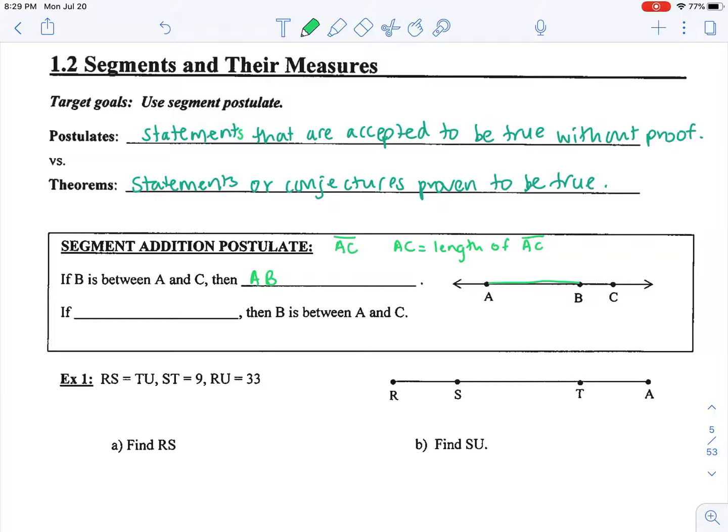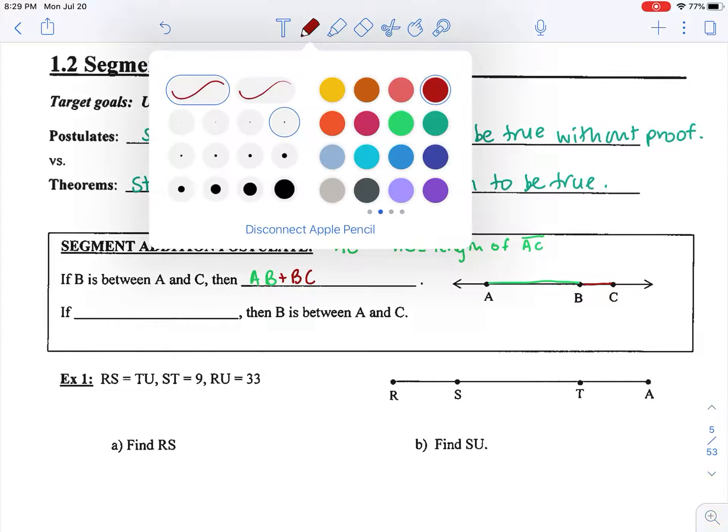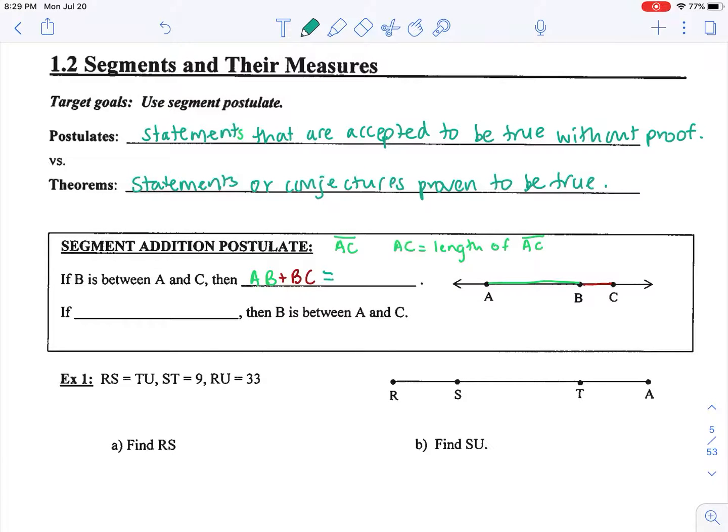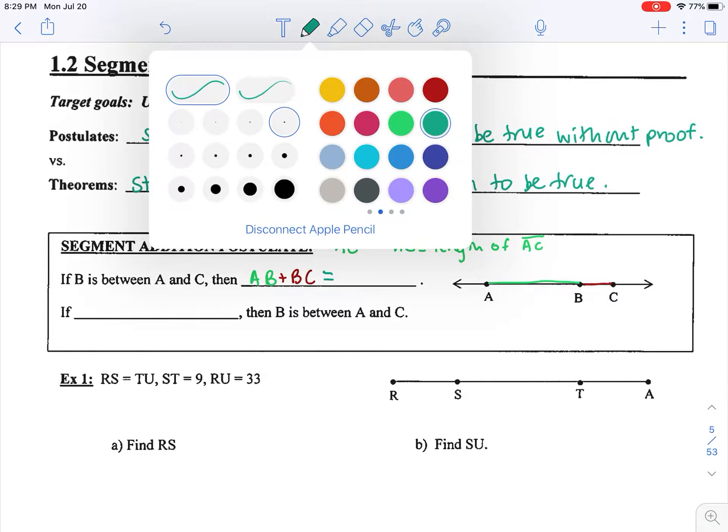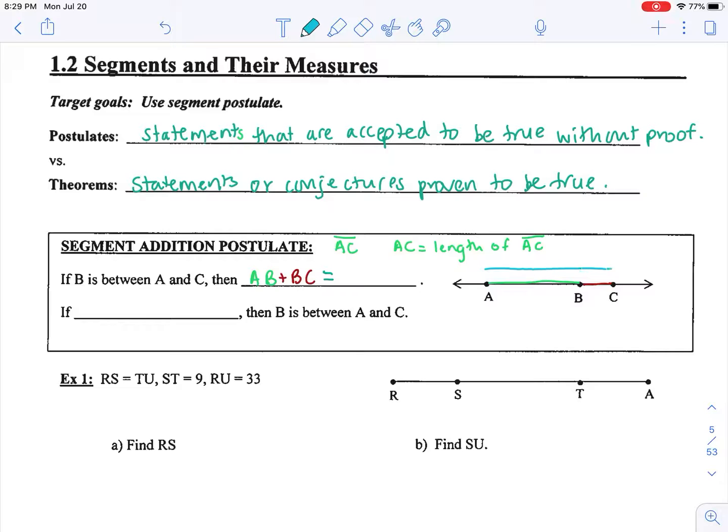So the length of AB plus the length of BC, so plus BC, is equal to the length of the entire segment AC. And so you might hear me say a piece plus a piece equals a whole. So a piece of the segment plus a piece of another segment added together is the whole segment.